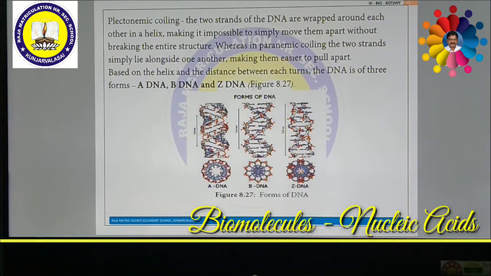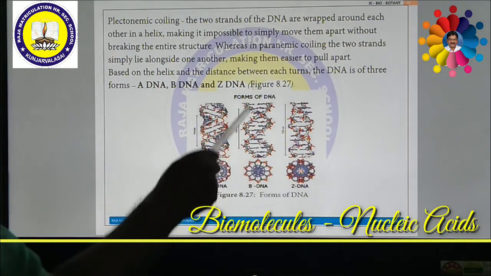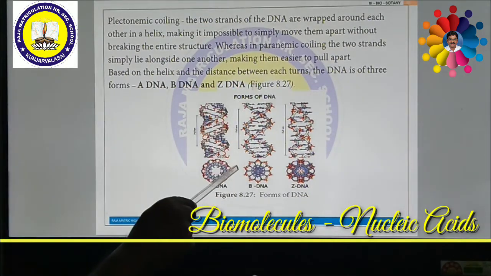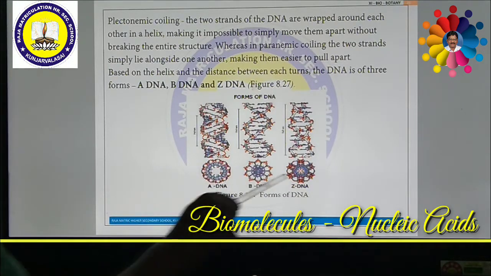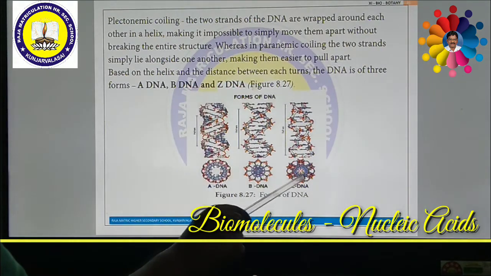Rise per base pair. B-DNA has a rise per base pair of 0.34 Angstrom. That means one base pair has 0.34 Angstrom. A-DNA has 3.2 Angstrom. It is increased. Z-DNA has still increased, that is 4.5 Angstrom for one base pair.